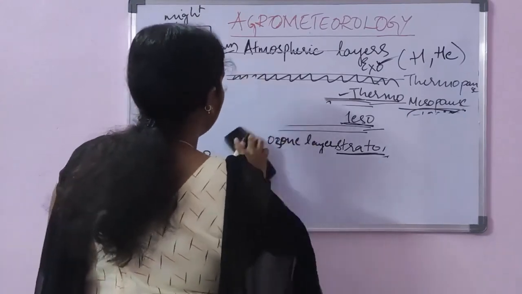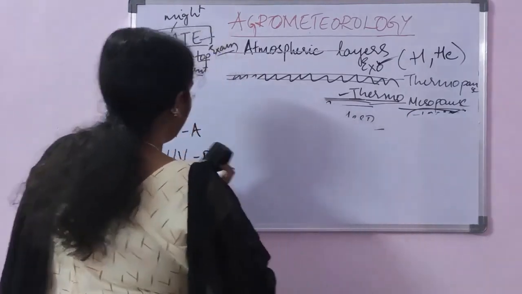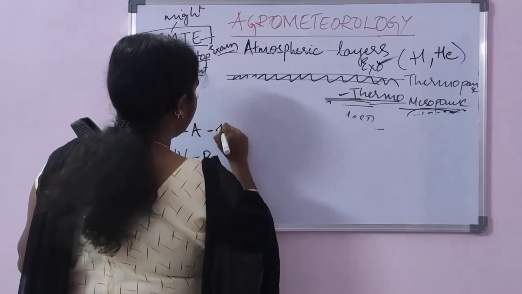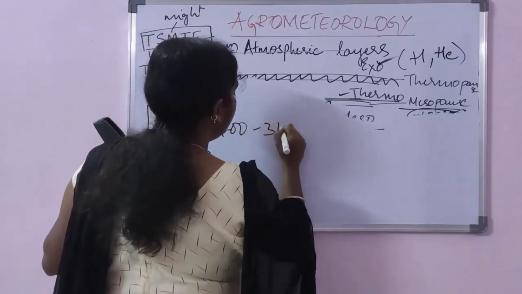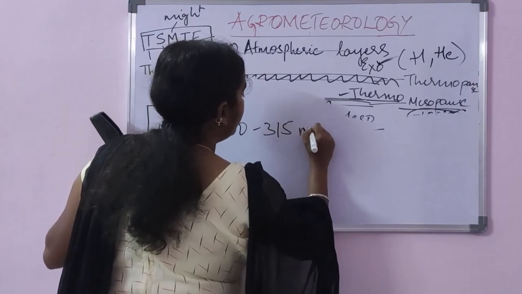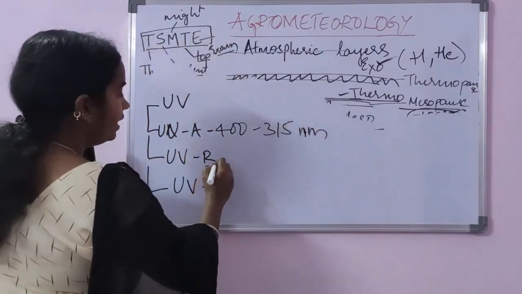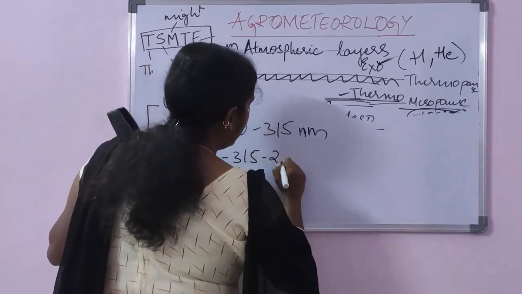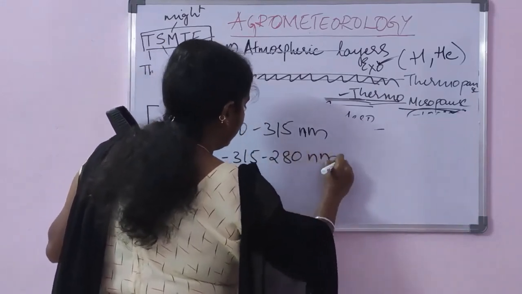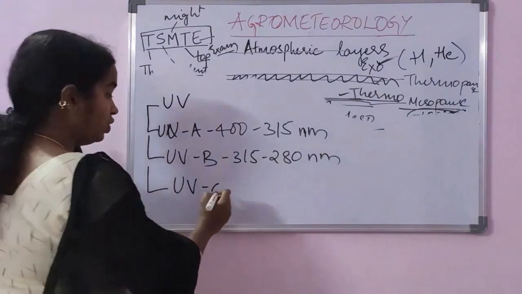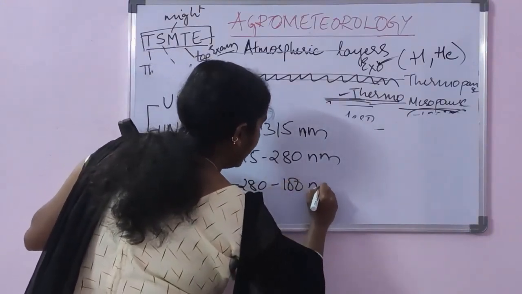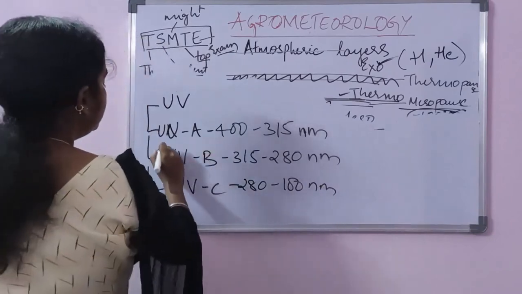UVA wavelength varies from 400 to 315 nanometers, UVB radiation varies from 315 to 280 nanometers, and UVC radiation varies from 280 to 100 nanometers.